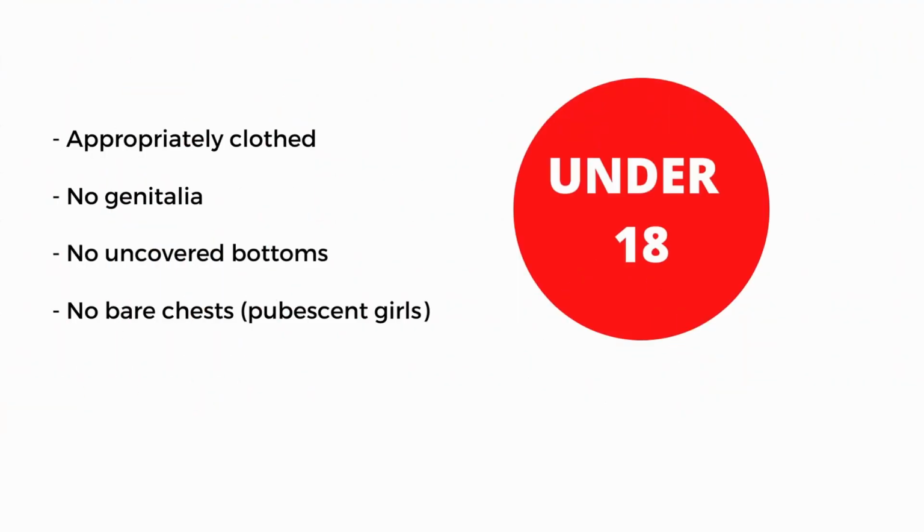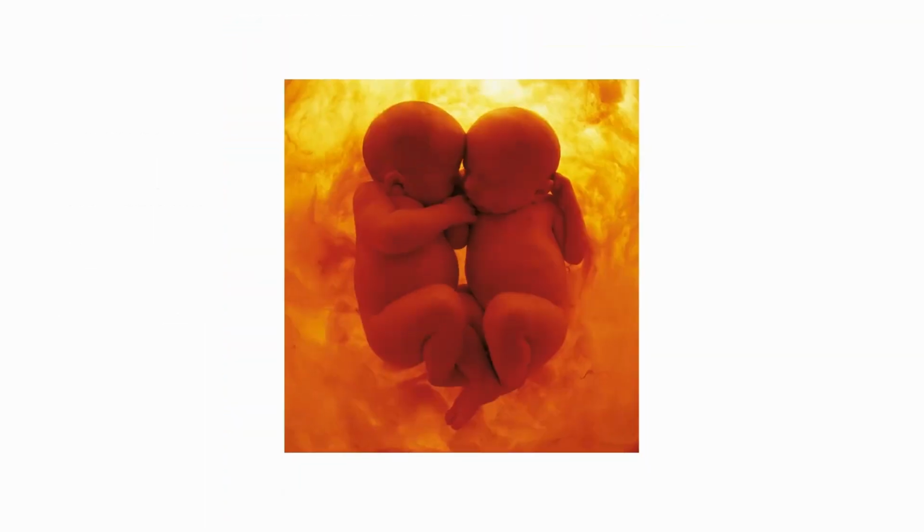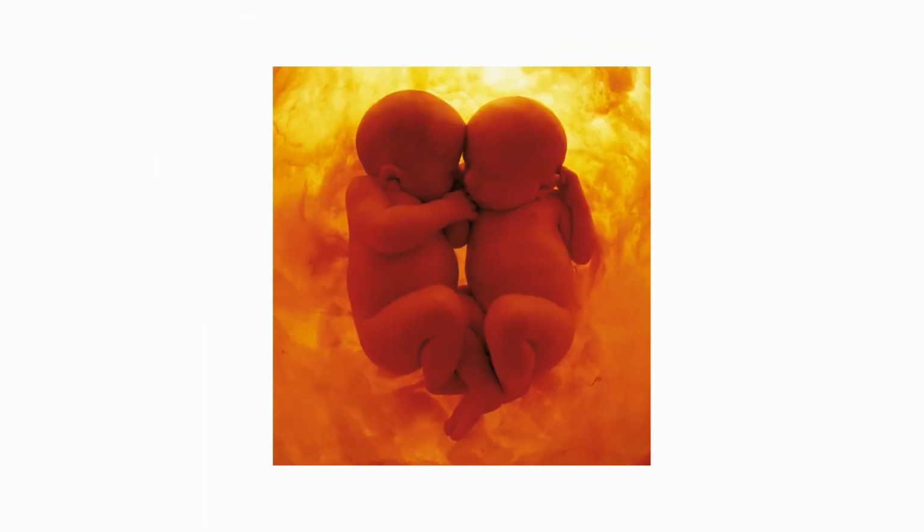Redbubble has a conservative approach when it comes to any content with images of children. Children should be appropriately clothed, that means no genitalia, no uncovered bottoms, and for pubescent girls, no bare chests. Redbubble defines a child as anyone under the age of 18. Though in images of babies or infants, some nudity is acceptable, it is highly instructed to cover the genitalia. Here is an example from Anne Geddes' portrait.